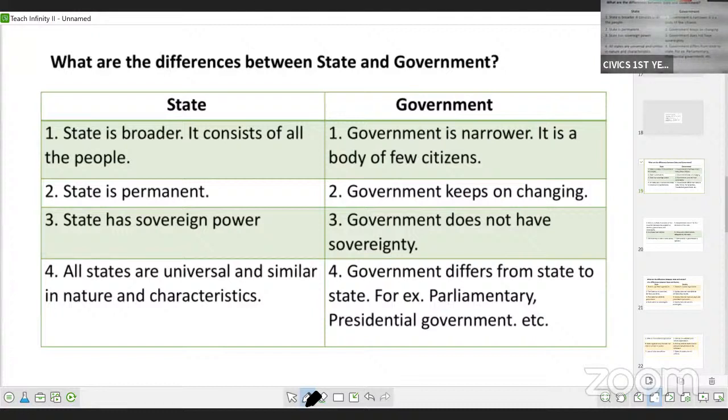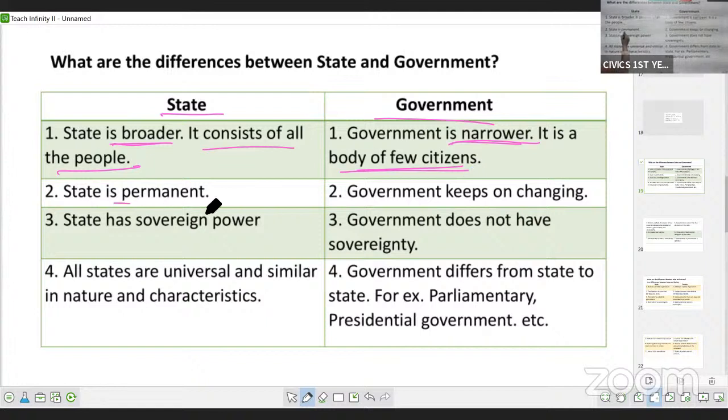The first one is, what is the difference between state and government? State is broader, that means it consists of all the people, whereas government is narrow because it consists of few citizens. Why are we saying state is broad? Because it consists of all the citizens, whereas government is a body of few citizens. Only a few citizens are part of government.